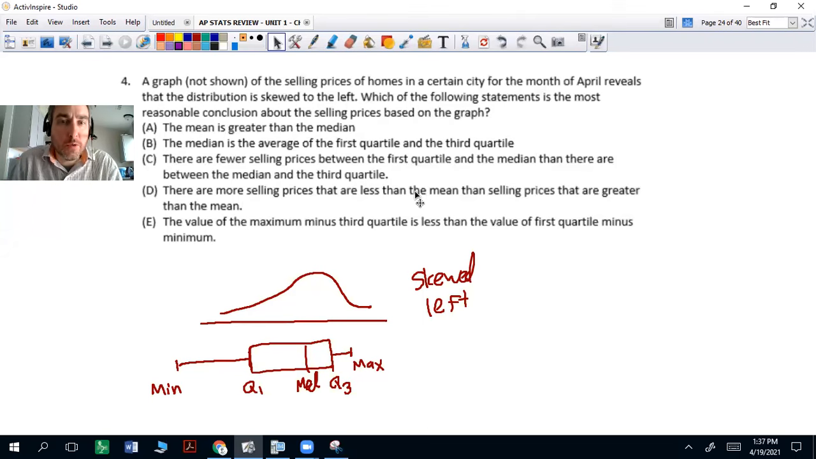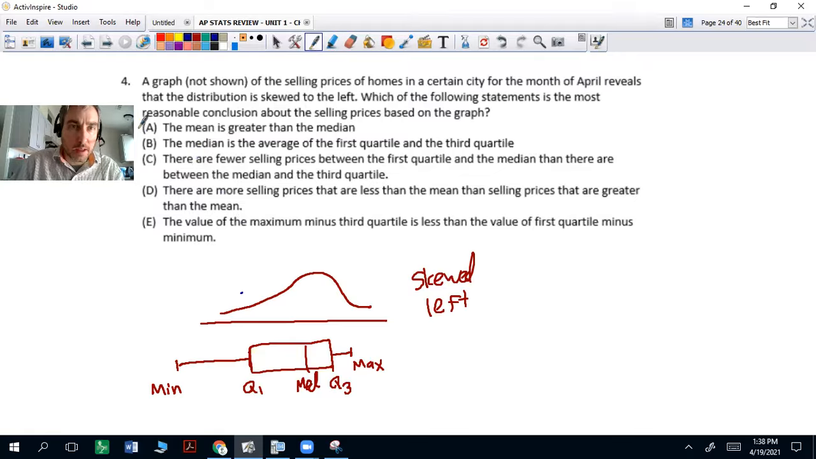All right, for question number 4, I have a little diagram drawn for it. A graph not shown of the selling prices of homes in a certain city for the months of April reveals that the distribution is skewed to the left. Which of the following statements is the most reasonable conclusion about the selling prices based on the graph? So I went ahead and drew a couple of skewed left diagrams to kind of get you an idea. The tail is always going to go this way. And in a box plot, you'll have a longer whisker typically, and maybe one half of the box might be longer than the other.